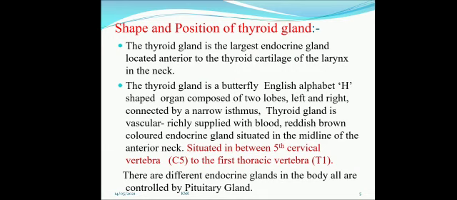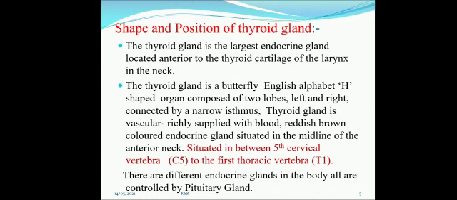Thyroid gland is a butterfly-shaped or English-alphabet-shaped organ composed of two lobes, left lobe and right lobe, and both are connected to each other by a narrow isthmus. Thyroid is vascular, richly supplied with blood, and a reddish-brown colored endocrine gland, and it is situated